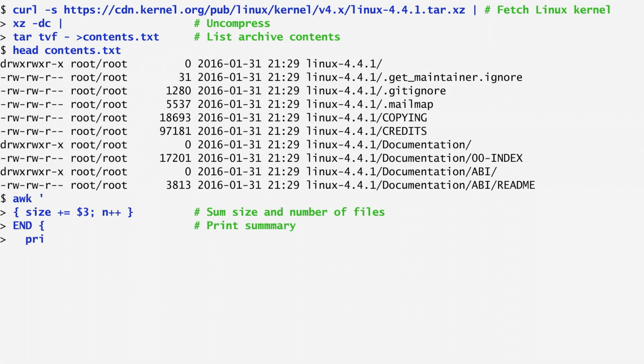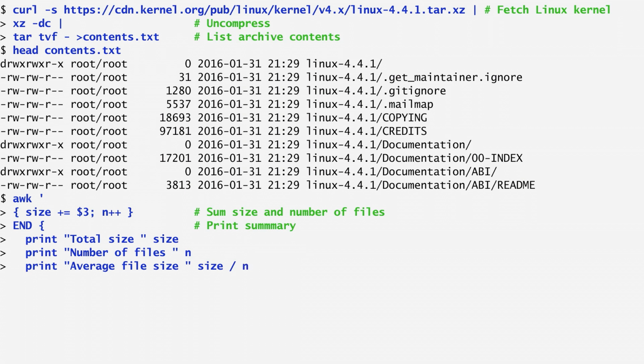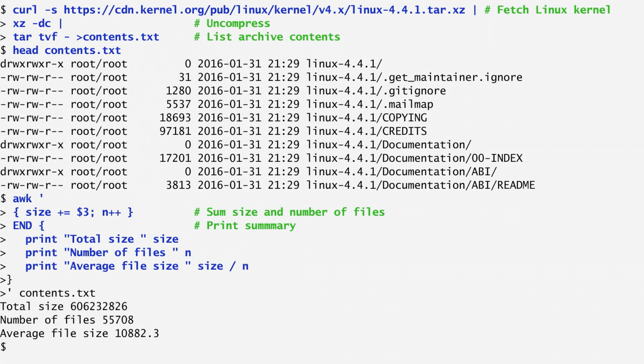A pseudo-predicate named END allows the subsequent action to run at the end of the script after all lines have been processed. This prints the total size, which is stored in the size variable, the number of files included in the counter, and the average file size calculated through the division of the two. Running this awk script on contents.txt, we get the total size of the archive, the number of files it contains, which is about 55,000, and the average file size, about 10 kilobytes.